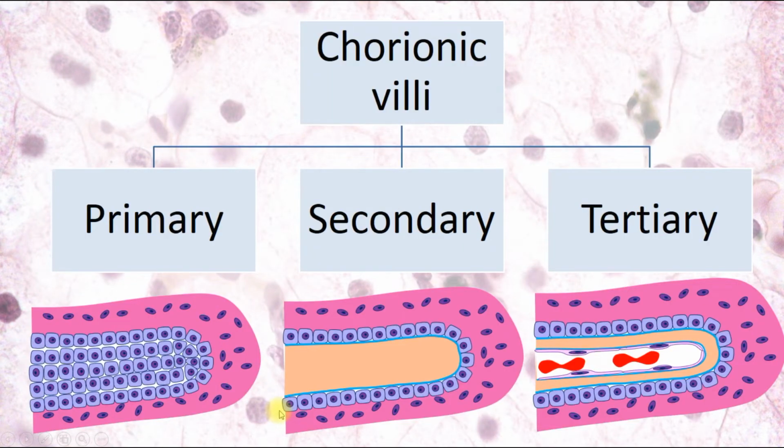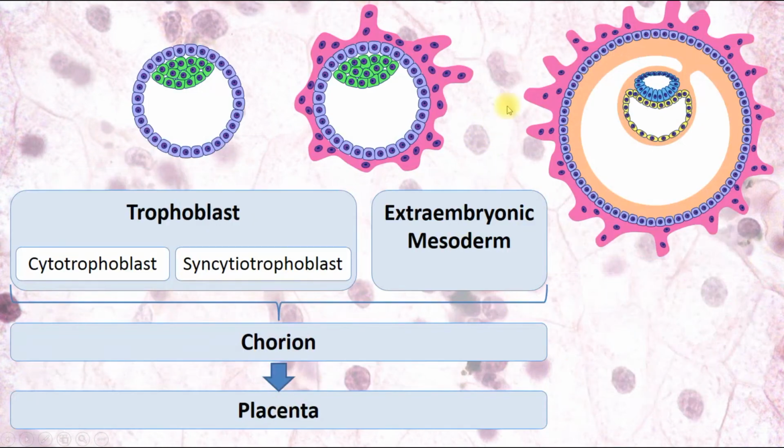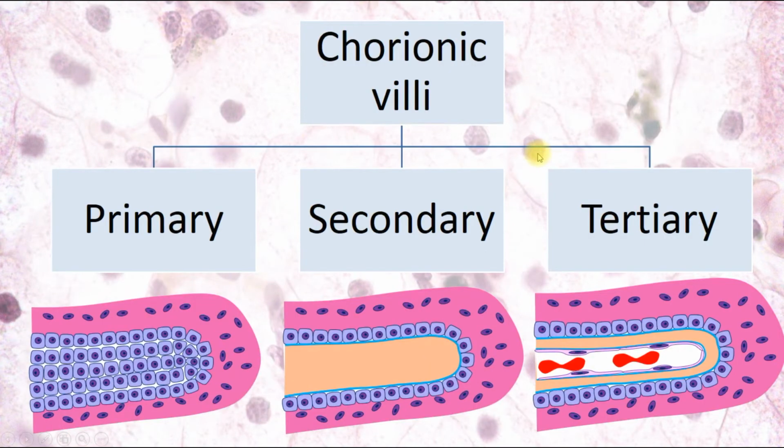So chorion includes formation of villi. Here we can see those villi, which are growing inside the wall of the uterus, and they provide nutrition of the embryo. So they are like roots of plants. And there are some kinds of chorionic villi. We divide them into 3 kinds: primary, secondary, and tertiary. Primary are the earliest, then they become secondary, and tertiary are the mature kind of villi. So first of all, primary villi develop.